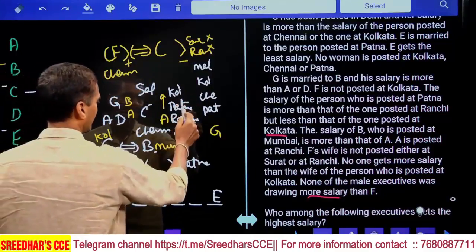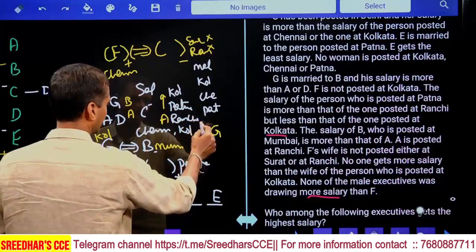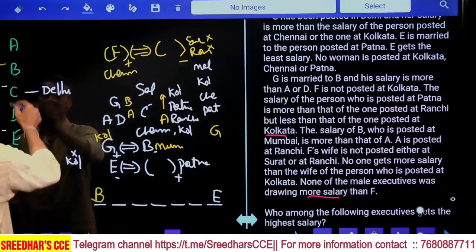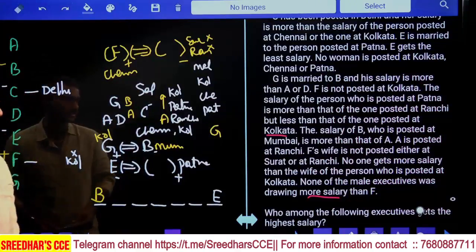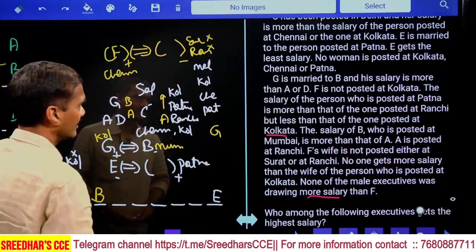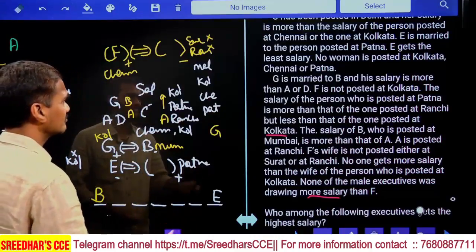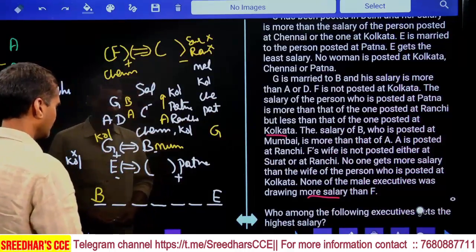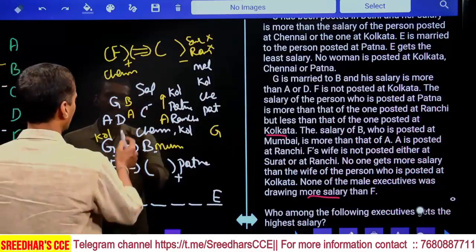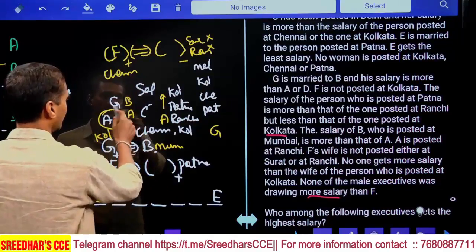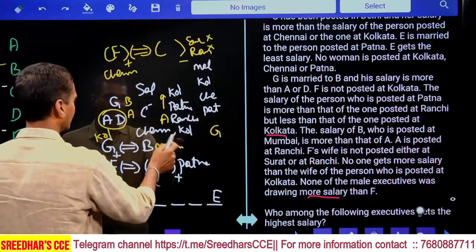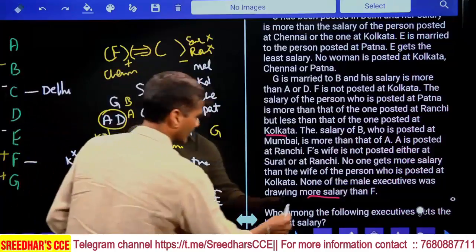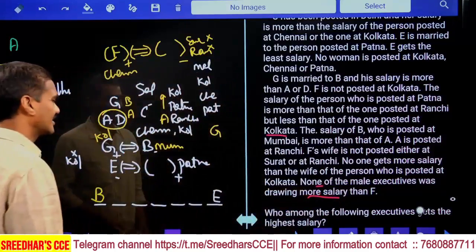And Kolkata is G. Patna. And who is the person that belongs to Patna here? Patna is a male. As this Patna is a male, that person can be either A or D. Either A or D. But G is married to B and his salary is more than A or D. G's salary is more than A or D. And B got salary, isn't it? Hence this F got more salary than F. None of the male executives was drawing more salary than F.